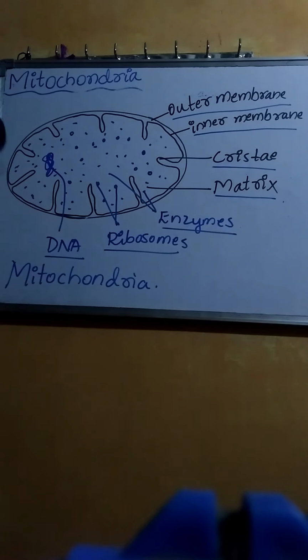That ATP or energy generating chemical reaction is commonly called the Krebs cycle. Mitochondria is the site of aerobic respiration, which is also called the Krebs cycle.